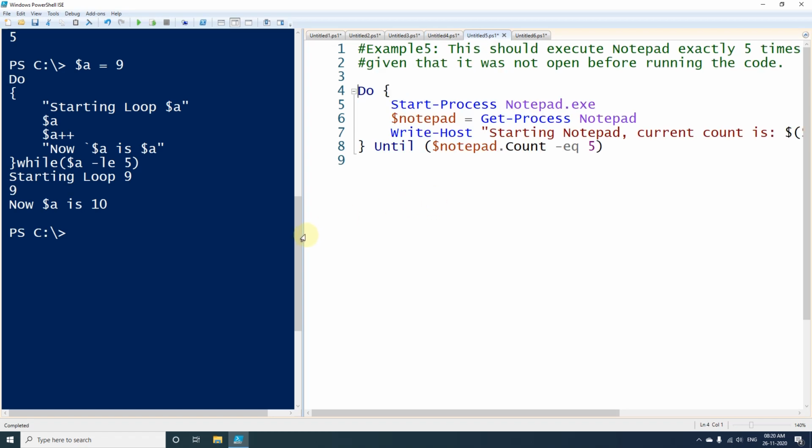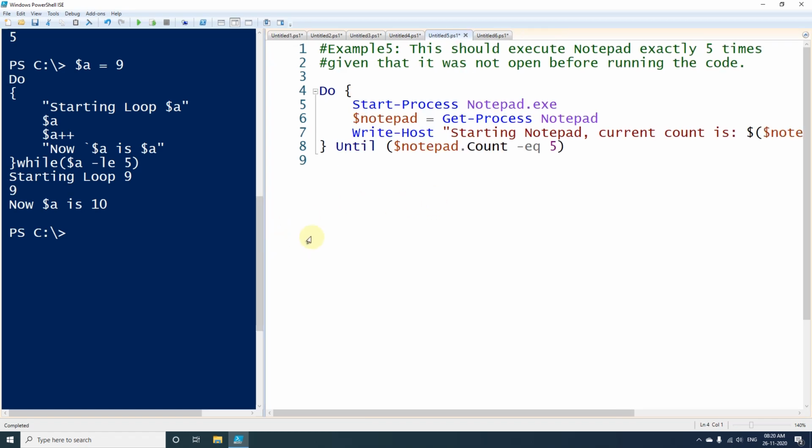Now we will be moving to another example, which is the do until loop. So do until loop is also like do while loop, but instead of while here I have used until, and the condition will be the reverse of do while loop. So in do while loop, this loop used to execute as long as the condition is satisfied, but here it will be negative. So this loop will continue as long as the condition is false. As soon as it becomes true, this loop will be broken.